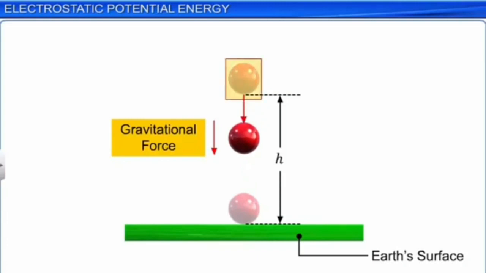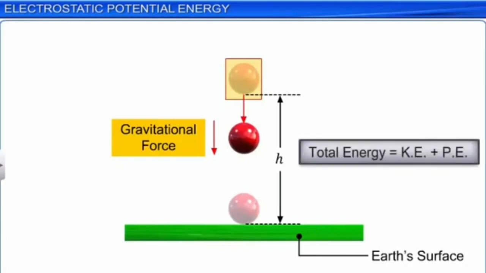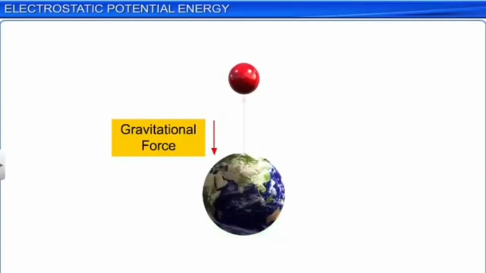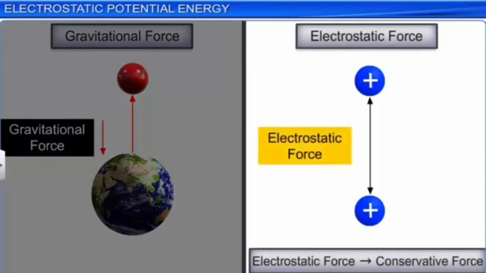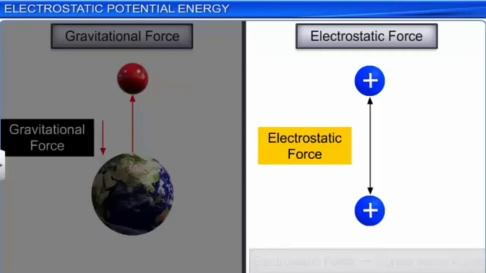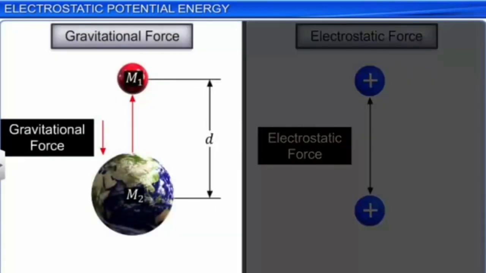When this body is released, its potential energy decreases and kinetic energy increases by an equal amount, but the total energy of the body remains constant. This is because gravitational force is a conservative force. The way the gravitational force between two masses m1 and m2 is a conservative force, the electrostatic force between two stationary charges is a conservative force.